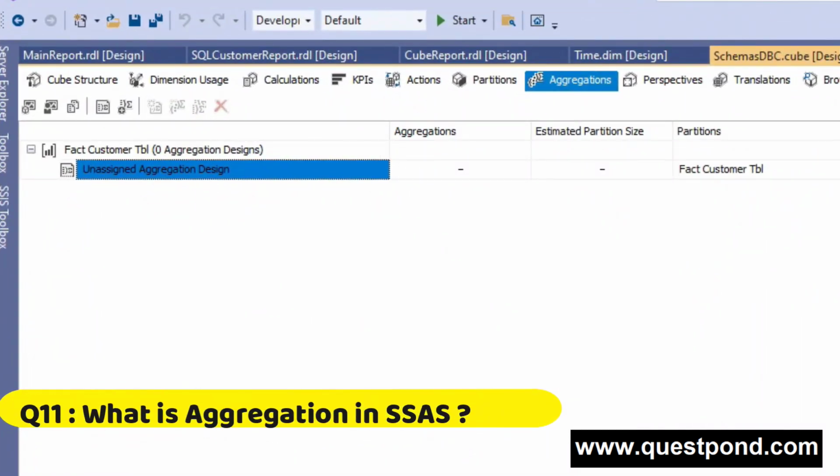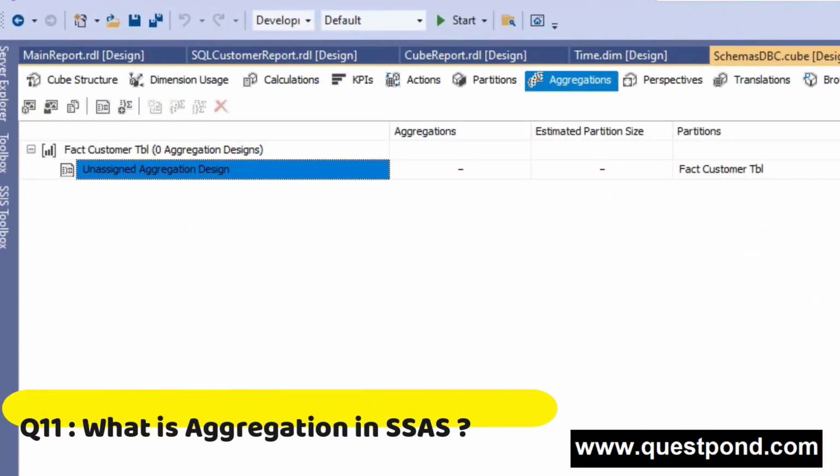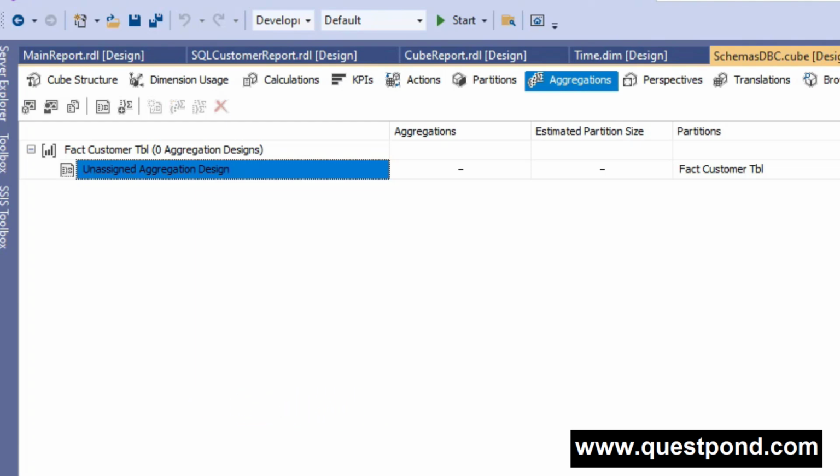What is aggregation in SSAS? Aggregation in SSAS means doing the summation or taking the average, doing calculations by using several other values present in the cube. It also helps us improve the performance of the cube by pre-calculating aggregated values and storing them. So we are talking about this tab called aggregation tab, and in this tab you can see that we have something called aggregation over here, right? This aggregation we have not created manually, but it has been created automatically when we process the cube.